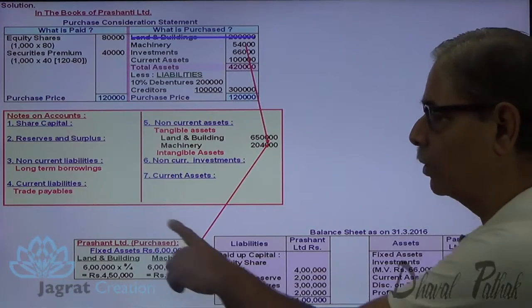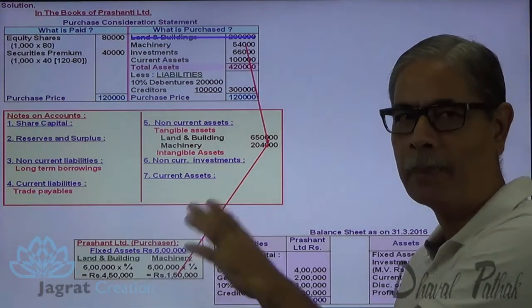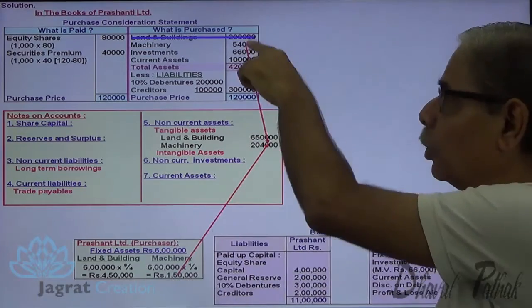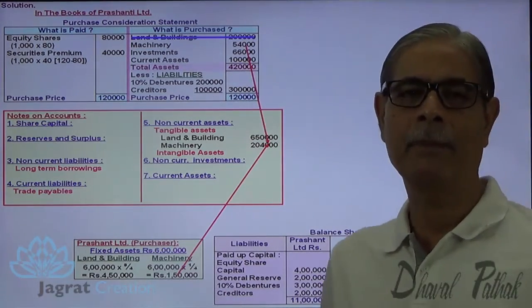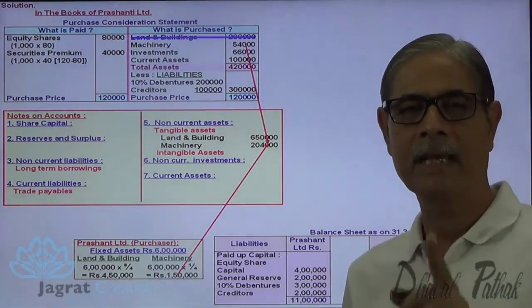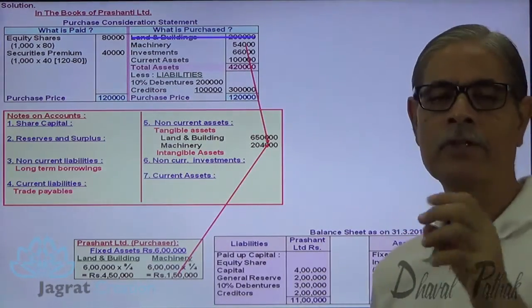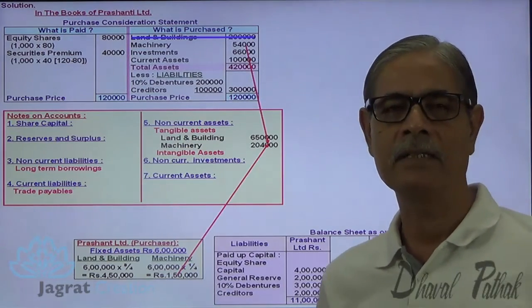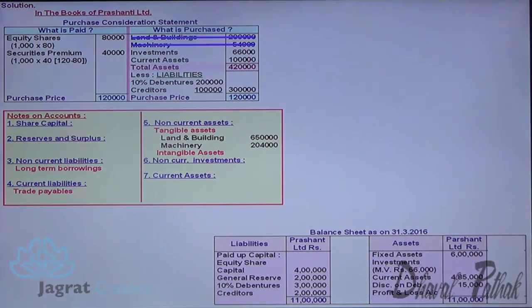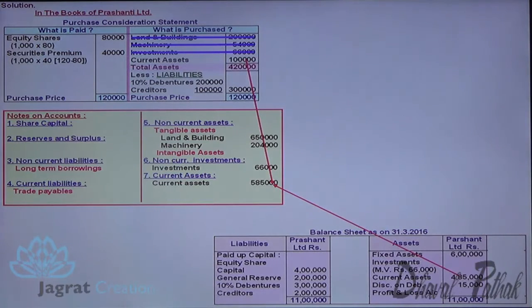Notice that I have considered the book value of purchaser and the revalued value of the vendors while preparing the balance sheet. Because the business is purchased with the revalued value and the book value, revaluation is given just to find out the intrinsic value. Now, investment, non-current investment. This is the current assets.